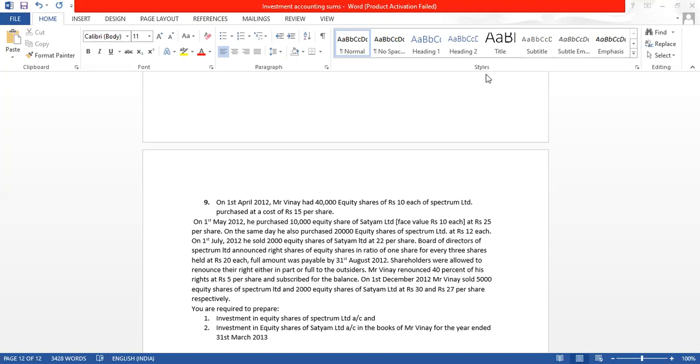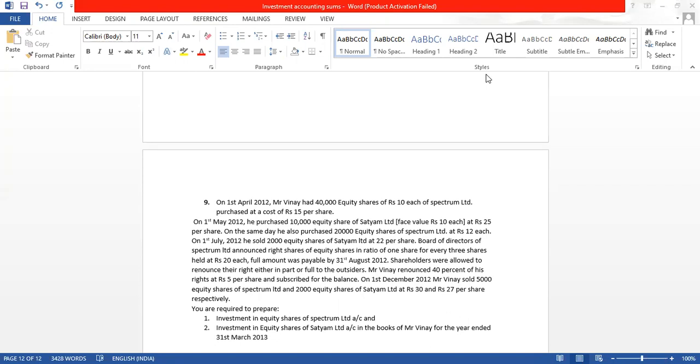On 1st July 2012, he sold 2,000 equity shares of Satyam Limited at rupees 22 per share. Now, whenever a sale happens, we also have to calculate profit or loss.